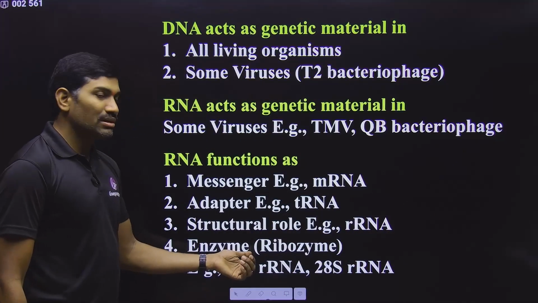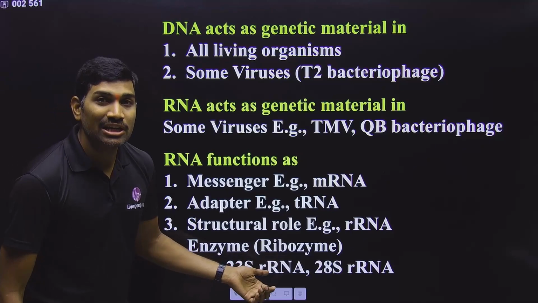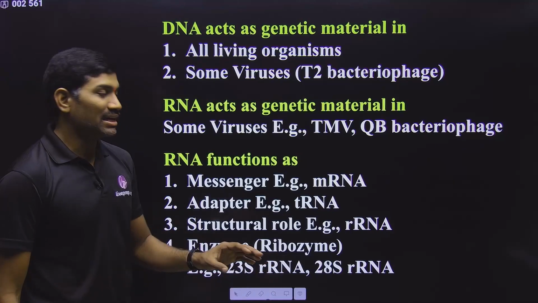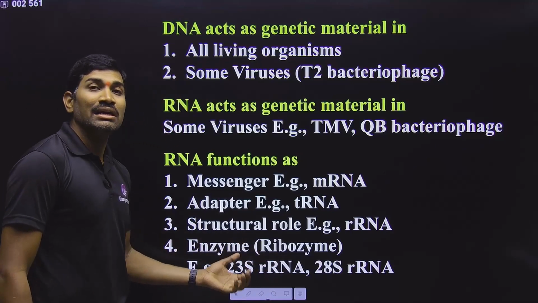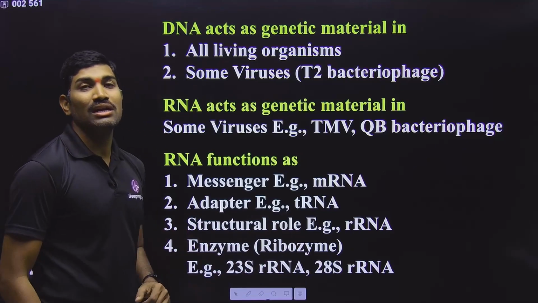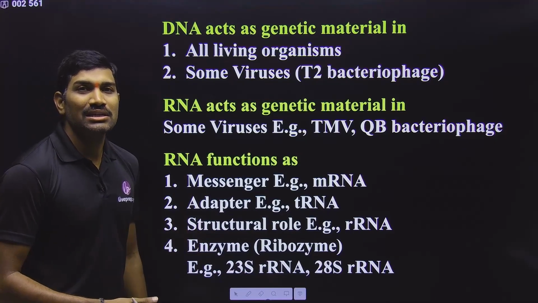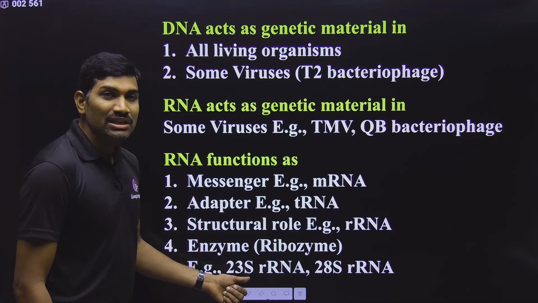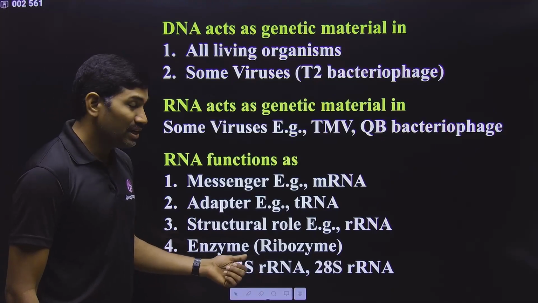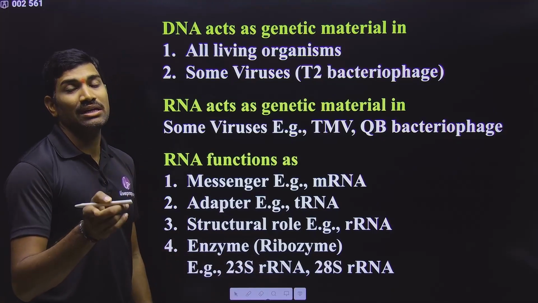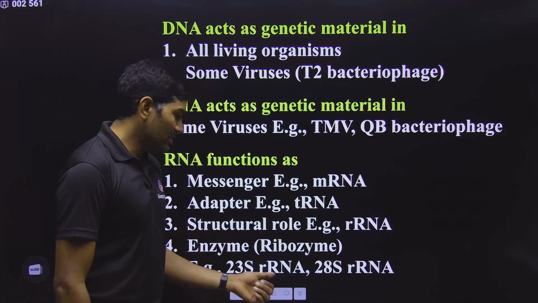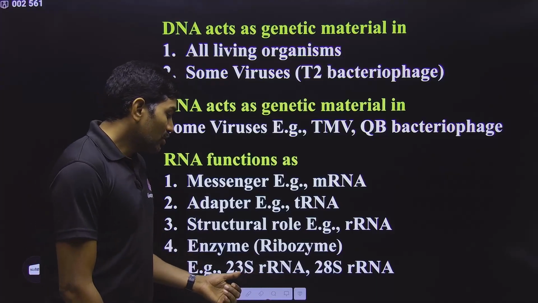Next one. Some RNAs have an enzymatic role. Not all RNAs, some RNA molecules have an enzymatic role. If RNA acts as an enzyme, it is called a ribozyme. What are the important examples from the NCERT? It is the 23S rRNA. This point I have already informed under the cell chapter. In the cell chapter when we studied ribosomes, I explained it very clearly.